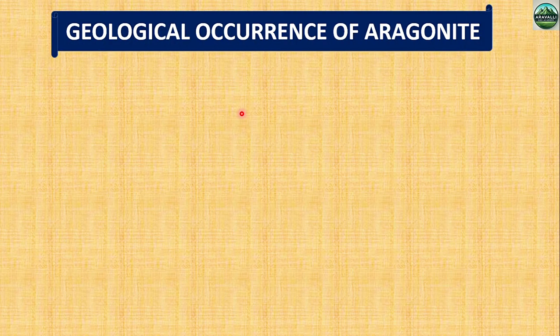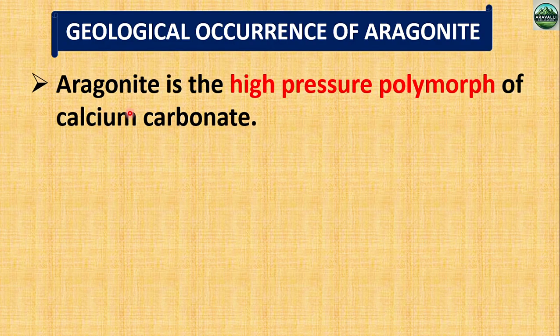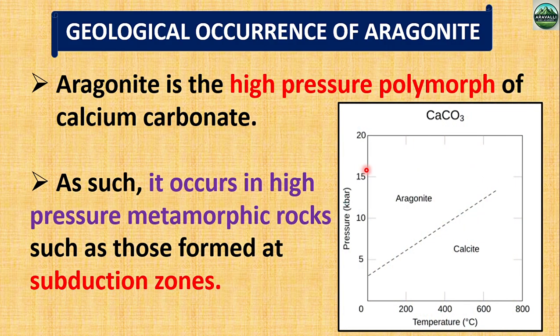Next, geological occurrence of aragonite. Number one, aragonite is the high pressure polymorph of calcium carbonate, and we already know calcite is the most stable polymorph of calcium carbonate. First see this graph. On the x-axis this is the temperature and on the y-axis this is the pressure. So aragonite is stable in high pressure conditions only. In surface conditions, or in high temperature conditions, aragonite is unstable.